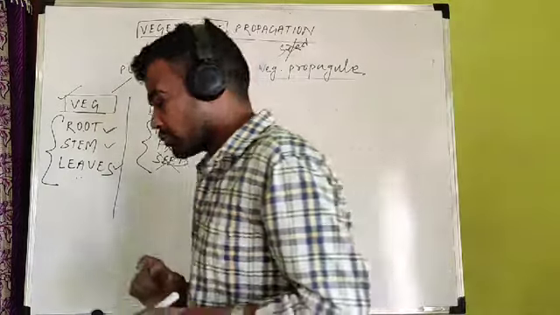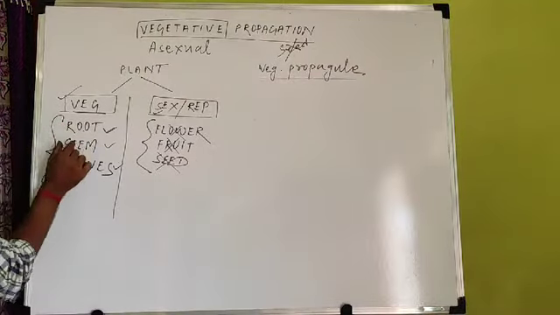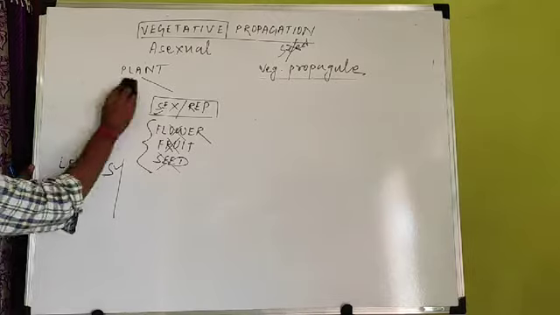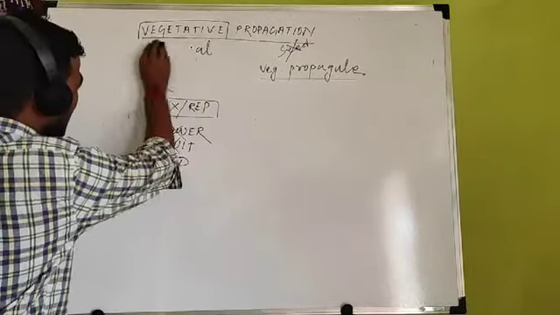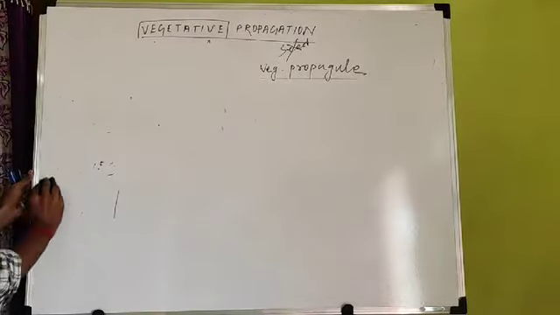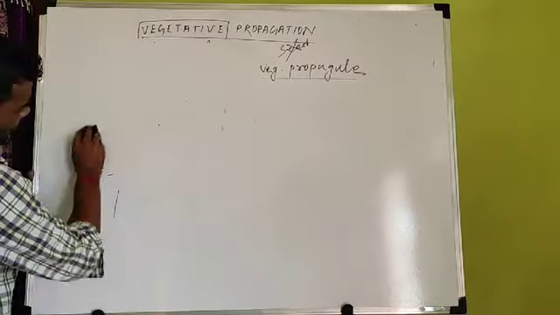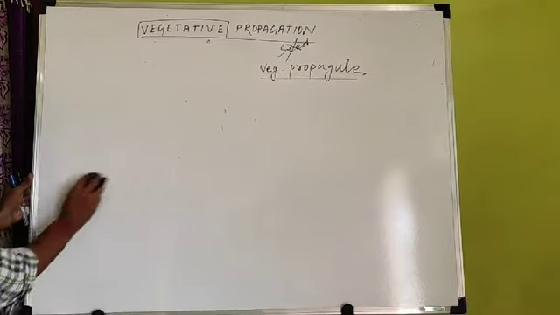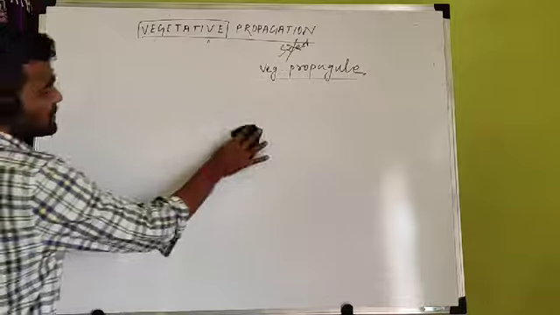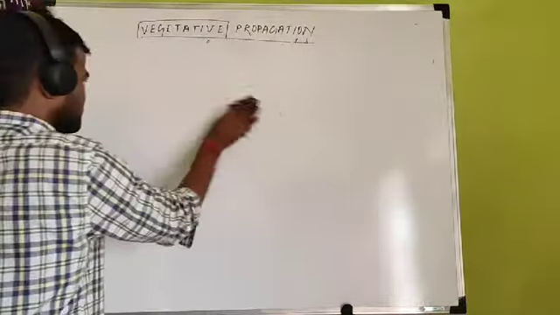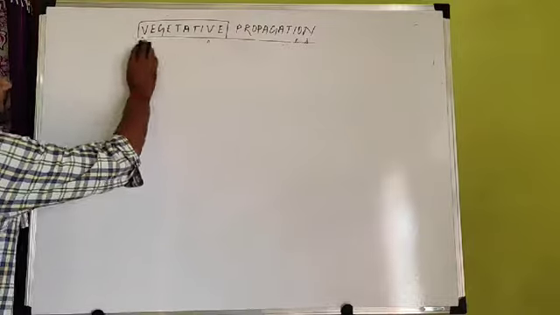So now we have to discuss how root, stem and leaves help in vegetative propagation. One by one we will discuss. First we will start with the stem. How stems help in vegetative propagation is most important. And remember one thing, from this topic, vegetative propagation, only a one-mark question will come. In entrance also, only an example type of question will come. And how it will come, we'll discuss.